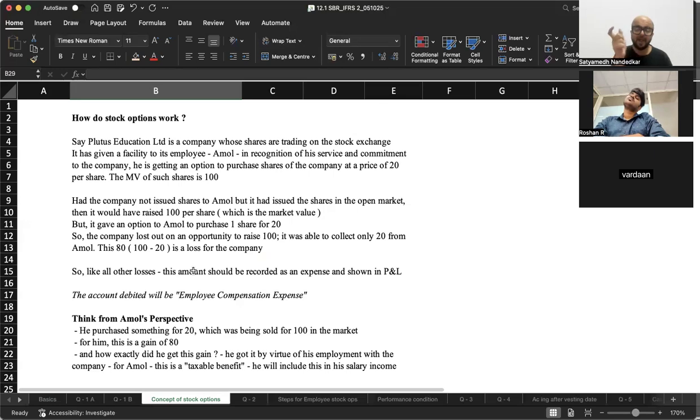So for me, that 80 rupees is a loss. Now, if you are going to purchase this share, say 4 years from today, that means I am poised to make a loss of 80 rupees. No doubt, but IFRS 2 says don't record this loss at the end of the fourth year and put the entire burden on P&L of 1 year. Spread it over 4 years by dividing it by 4.